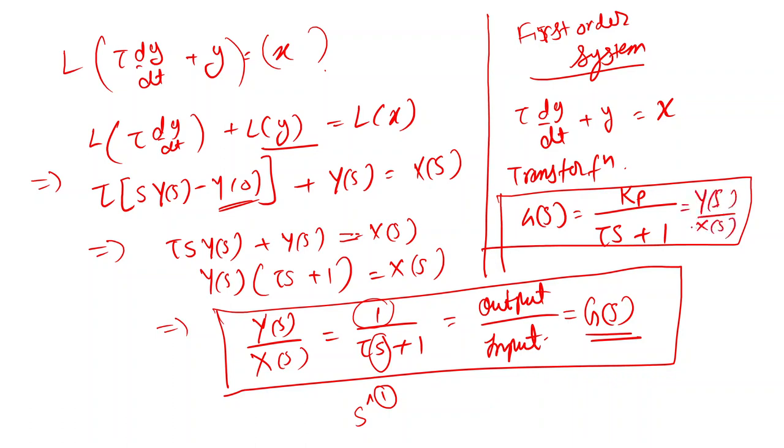So let's say now I give an input X(s) to the system. We can use this equation to find the value of Y(s). So I have the process model, and this equation we will be using to solve our next question. Do you have any doubt in the derivation of this transfer function for the first order system?